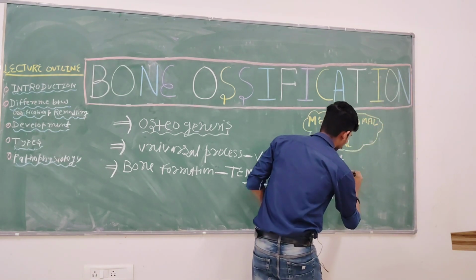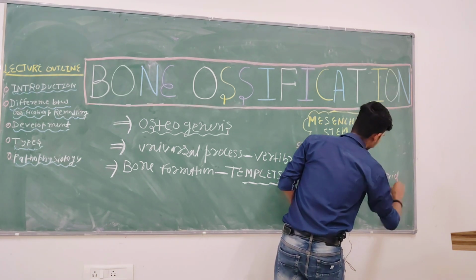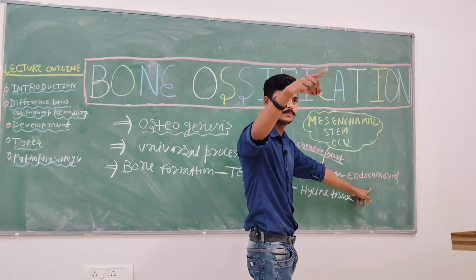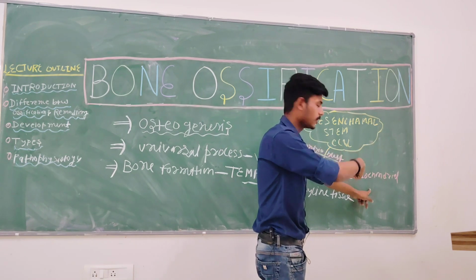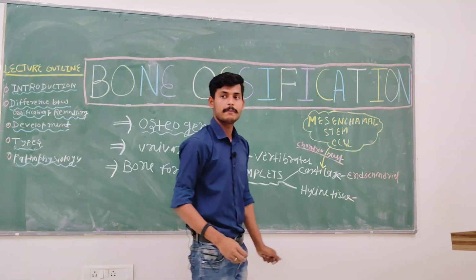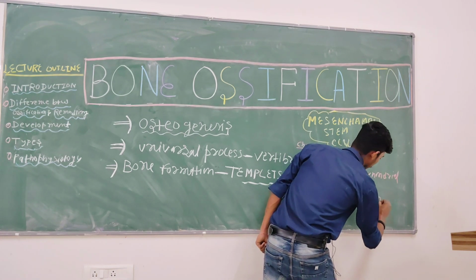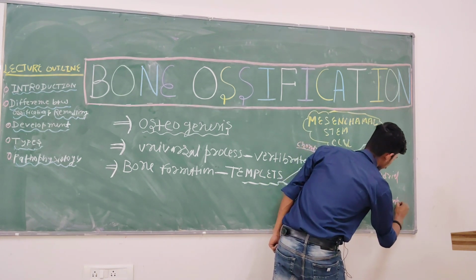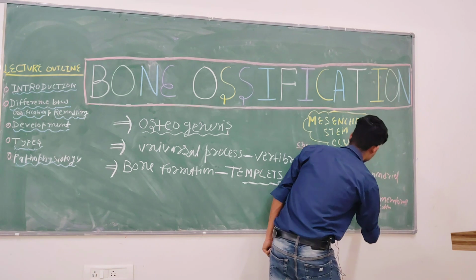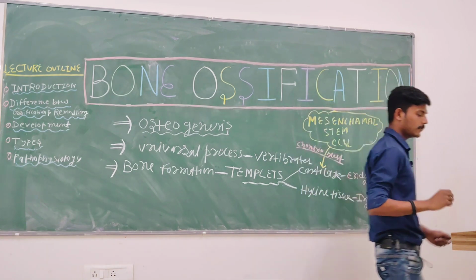Endochondral ossification. Is it visible to you? And the bone which is formed by the hyaline tissue is called intramembranous ossification. Understood? Write down this.